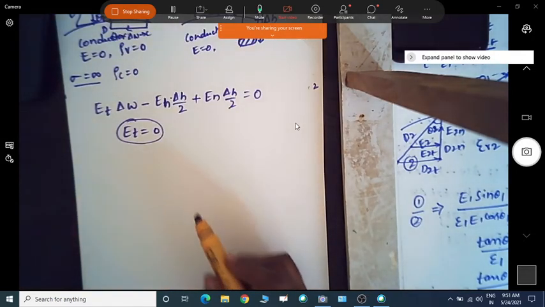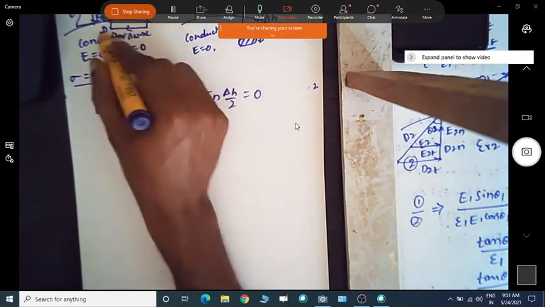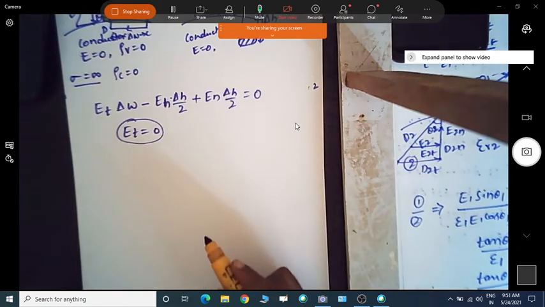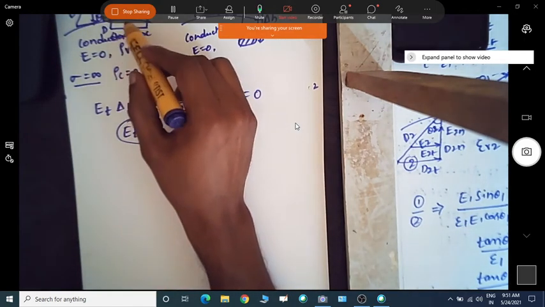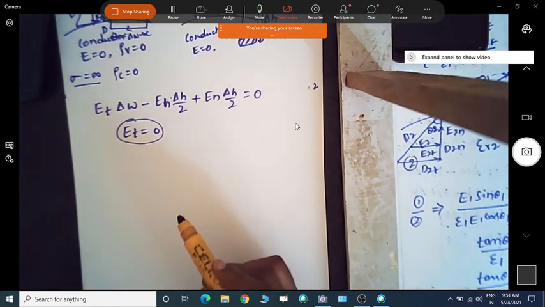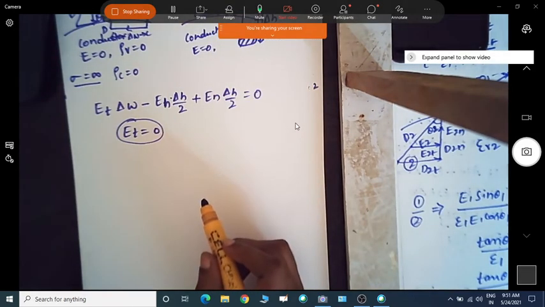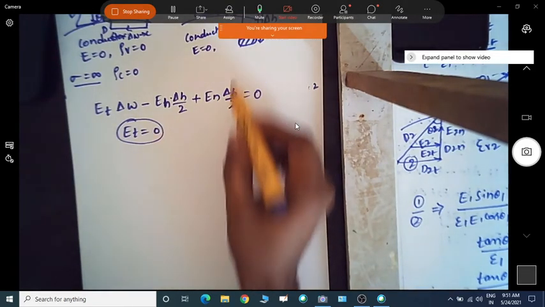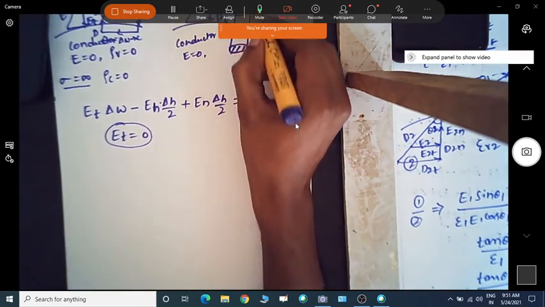So this is what we have. This Et, whatever you take for the conductor medium, will be 0. That's why this Et, the tangential component for this conductor and dielectric boundary condition, will always be 0. Now similarly, if I apply the normal component, the cylindrical surface will be having the normal component.